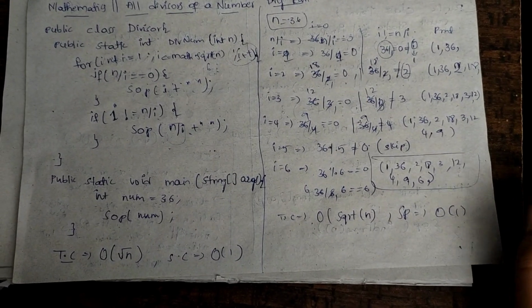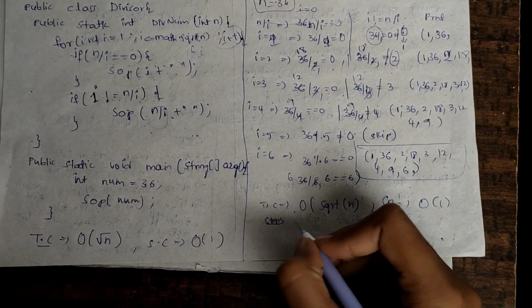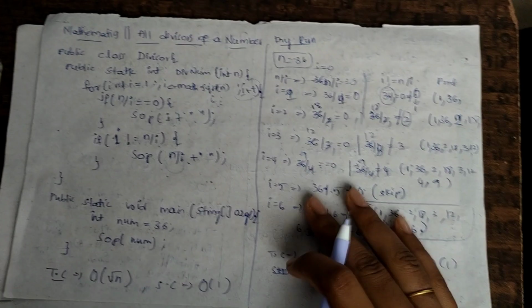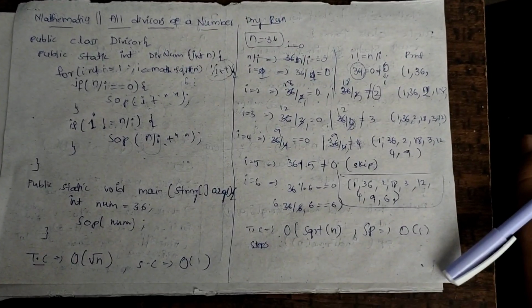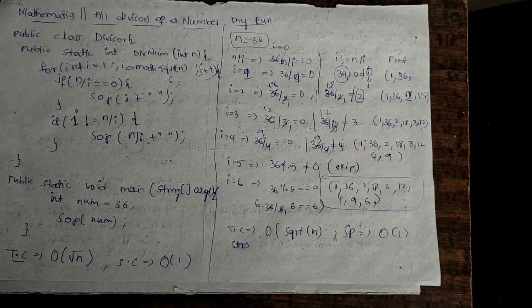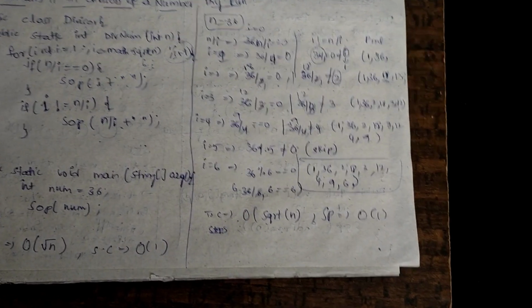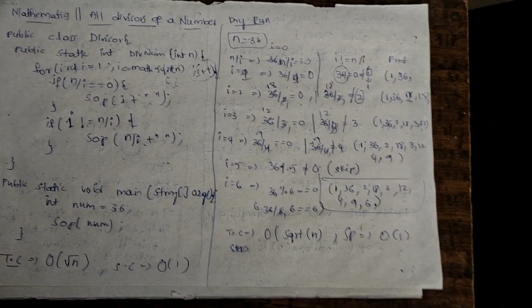And now let me write the steps. So steps are nothing but just we need to remember the condition. If n by i equal to 0, then we need to print the i value. If n by i is not equal to the i value, then we need to print n by i. Just remember, n by i equal to 0, then print i value. If n by i is not equal to i, then print n by i value.